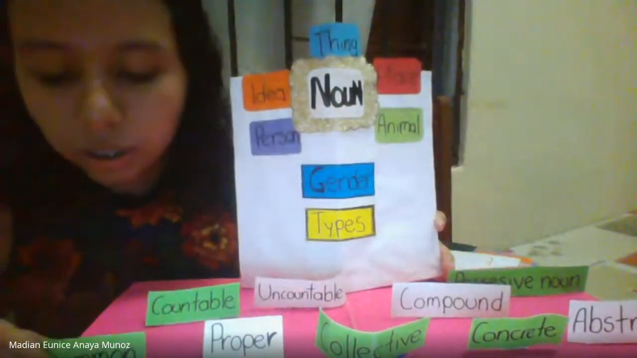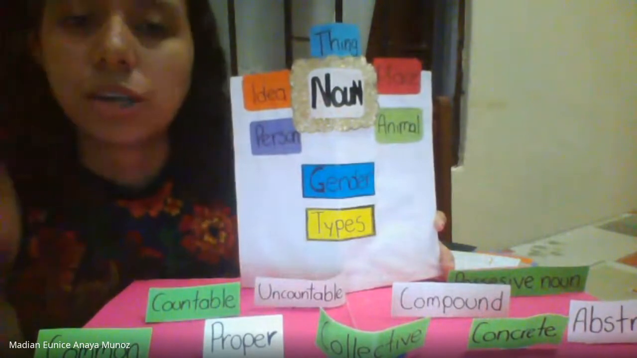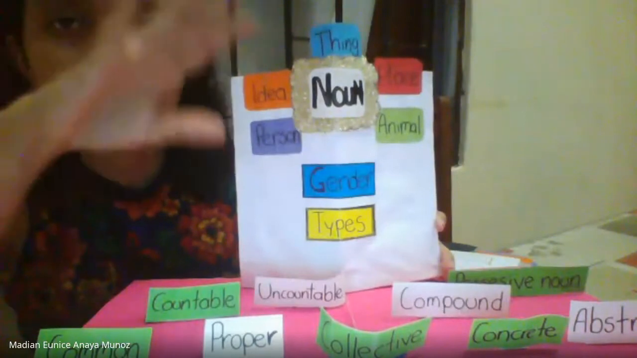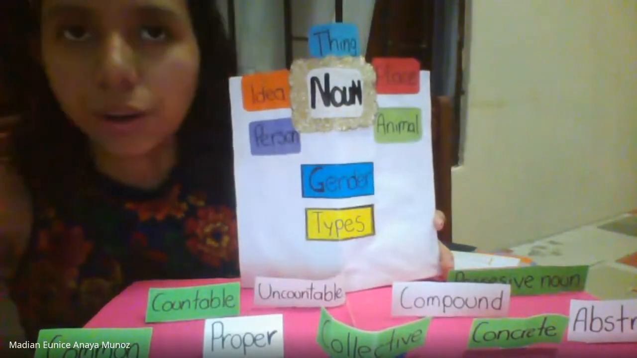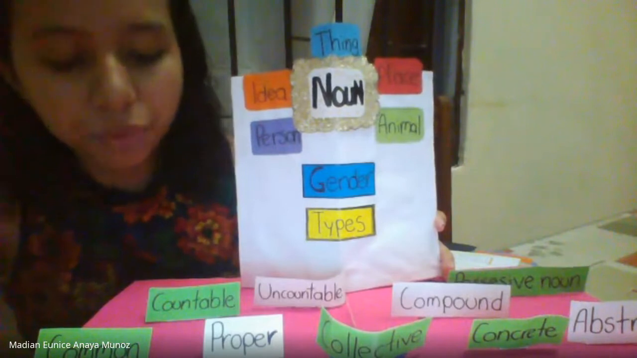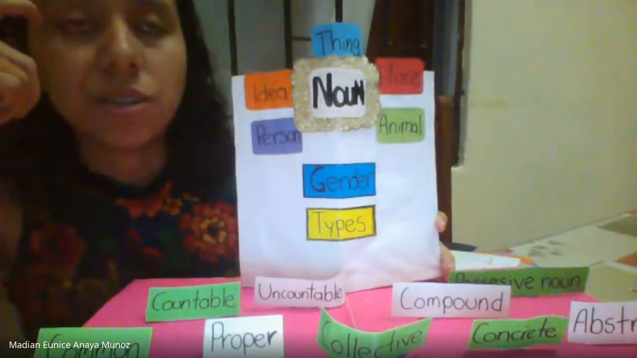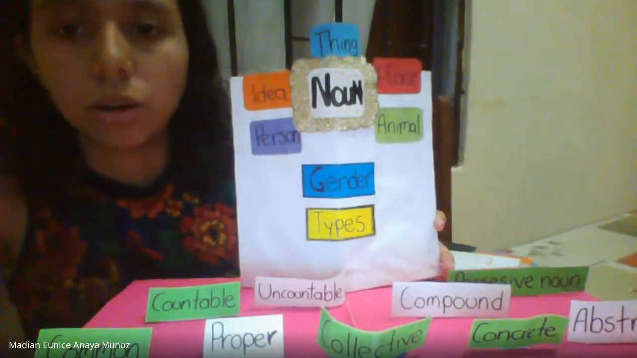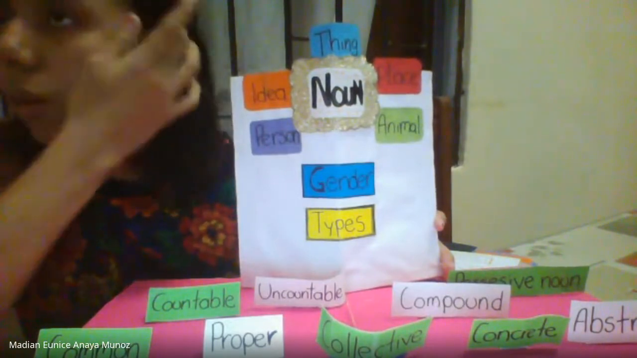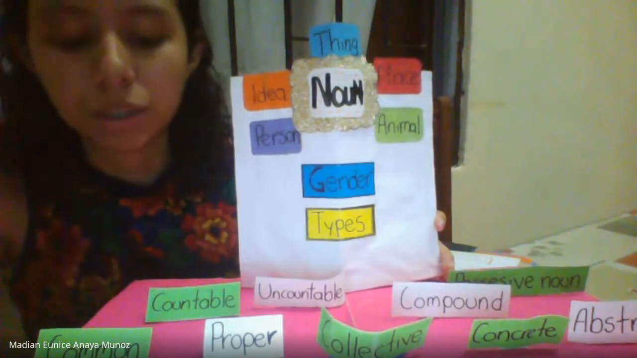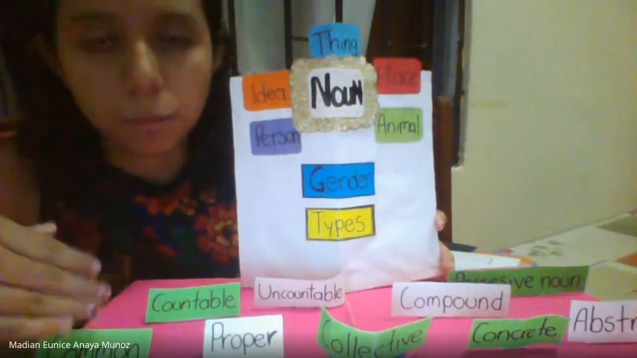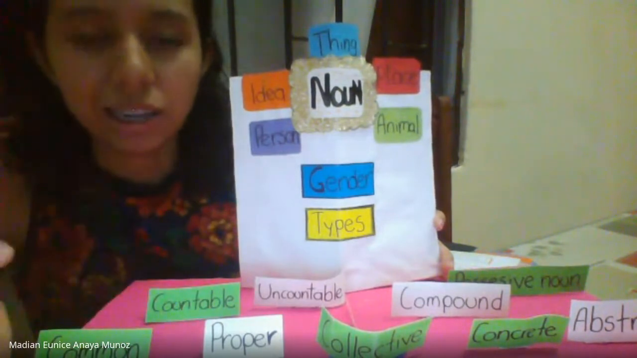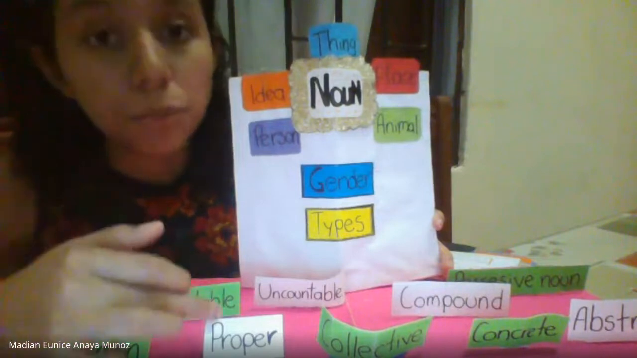Okay, so the common is used to name places, things, or persons in general. For example, boy, fruit, girl. Proper is used to name a specific place, person, or something. For example, the word country is a common noun, but when I say China, China is a proper noun.